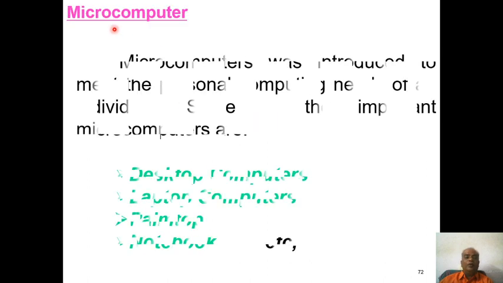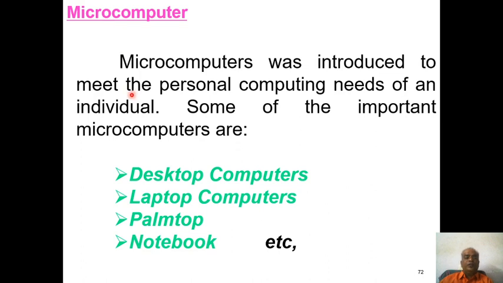The other computer is the microcomputer. It was introduced to meet the personal computing needs of an individual. Our personal computers all come under this microcomputer. All personal computers, our laptops, palm tabs, notebooks, and your mobiles all come under the microcomputer. These computers were developed to meet personal computing needs.